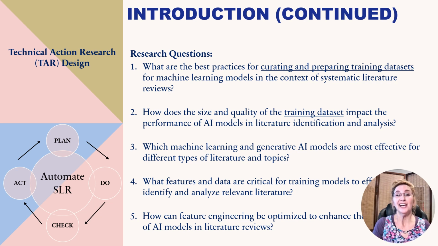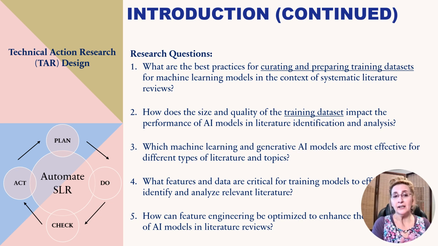Which machine learning and generative AI models would be the most effective for different types of literature and topics? And the last two research questions get into feature engineering: what are the features and data that are critical to train these models to effectively identify and analyze relevant literature, and how can feature engineering be optimized in this advancement of AI for automation of literature reviews?